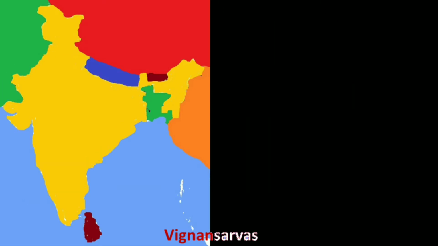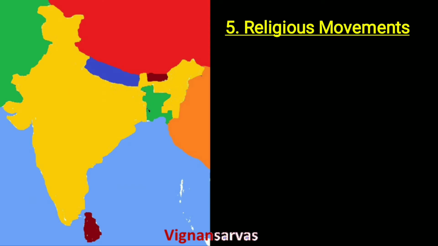And the next topic is religious movements. From the beginning of the 6th century BC, along with the political developments, mythological developments also took place. These developments paved a path for the origin of new religions. Out of all religions, Jainism and Buddhism were very prominent.